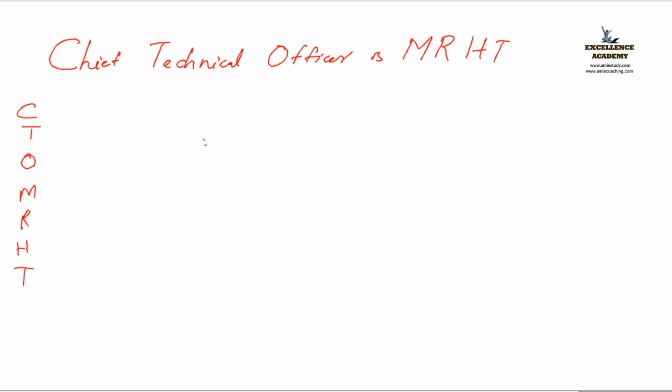CTO MRHT: Chief Technical Officer is Mr. HT. That code is used to remember these first alphabets. Next, I am going to write the full form.